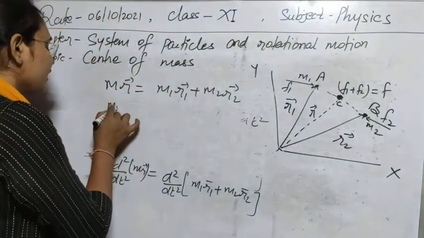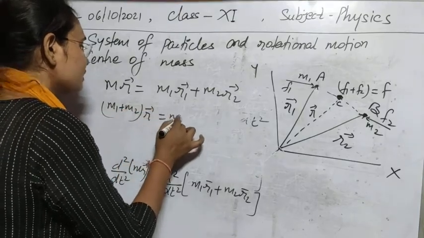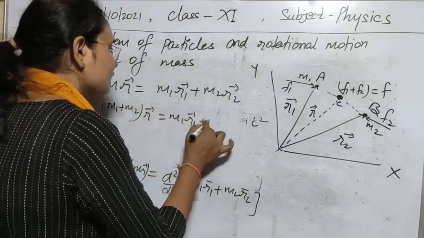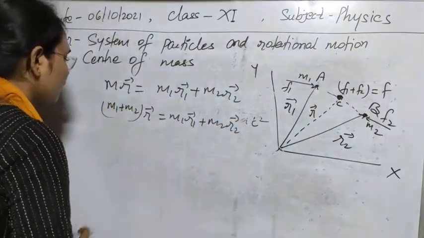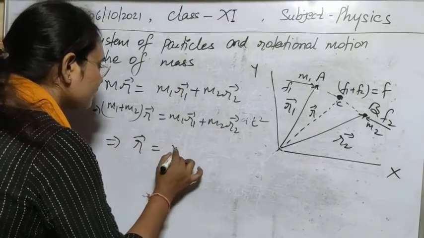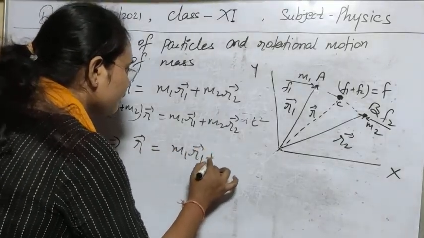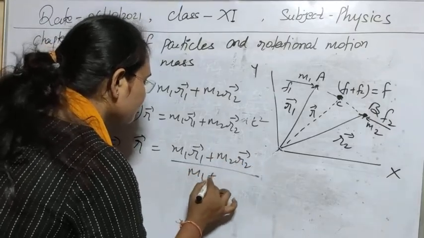So it means we can write in this place, this is m1 plus m2, this is r now. So this is m1 r1, this is m2 r2 now. Now finally we can obtain the coordinate of center of mass, meaning where the center of mass will be situated. We can find this information by this whole concept.